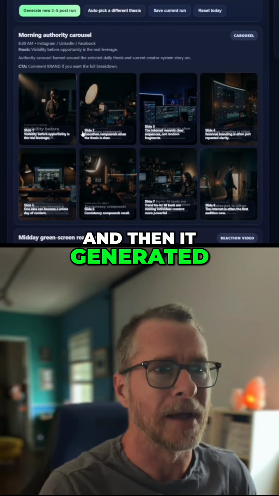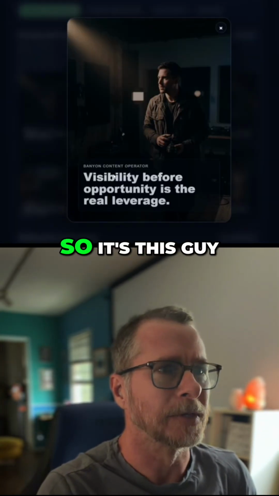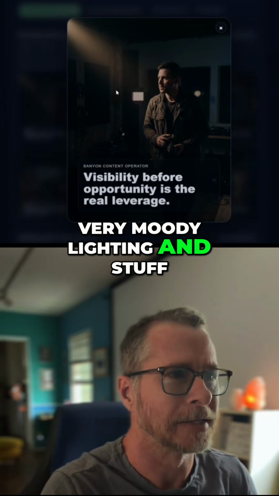And then it generated all these pictures with Nano Banana, so we can look at these. So it's this guy with a camera, kind of in a studio, very moody lighting and stuff.